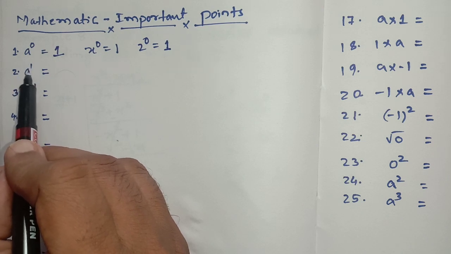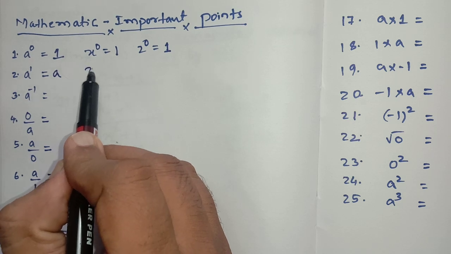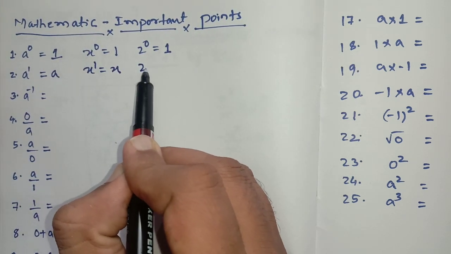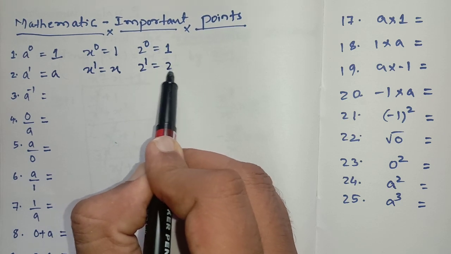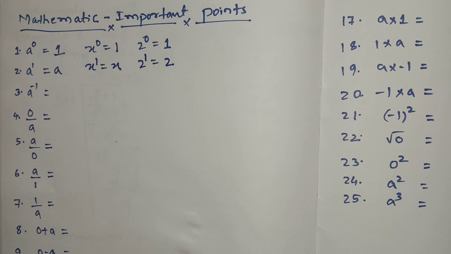Anything to the power of 1 is anything. Whatever it is, x to the power of 1 will be x. 2 to the power of 1 will be 2. 100 to the power of 1 is 100. So keep in mind, anything to the power of 1 is anything.